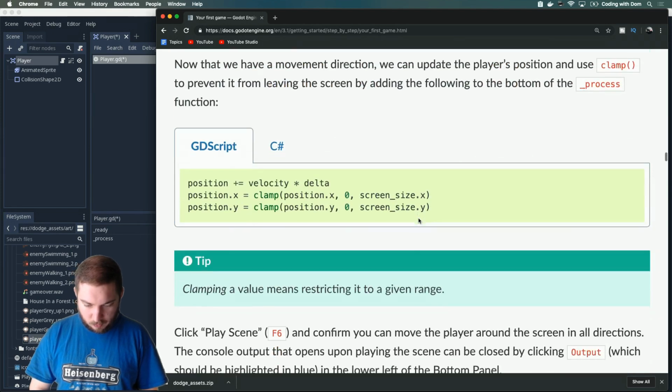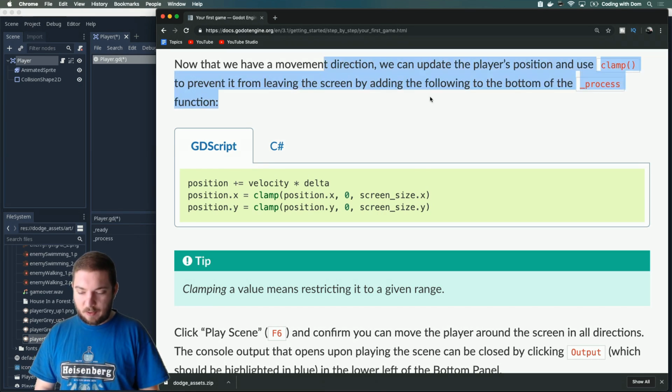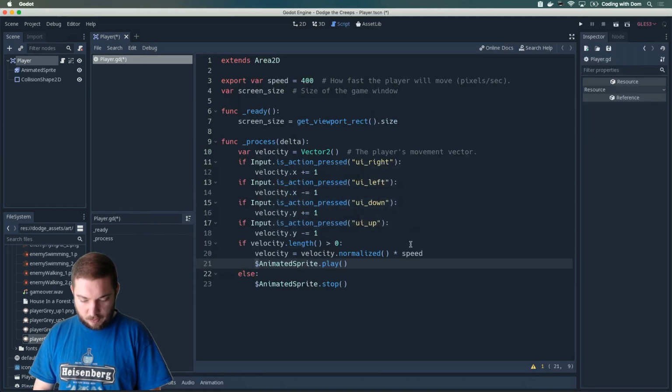Cool. Now that we have a movement direction, we can update the player's position and use clamp to prevent it from leaving the screen by adding the following to the bottom of the process function. Okay, so position,